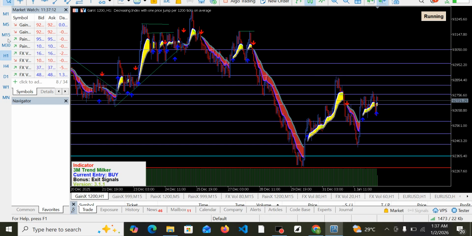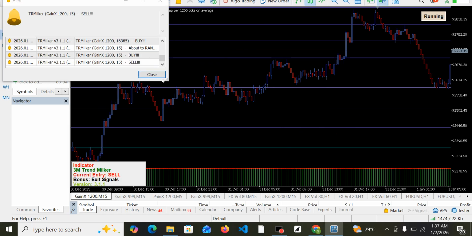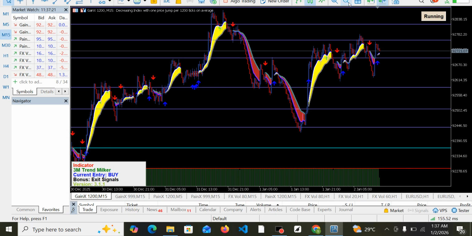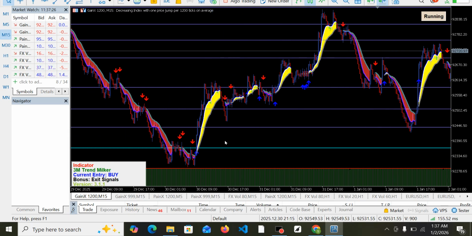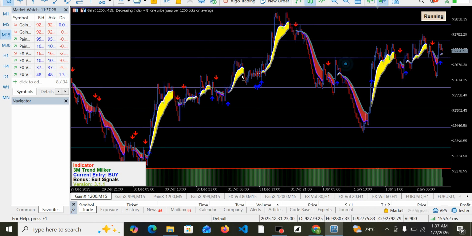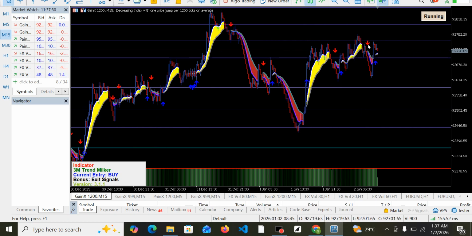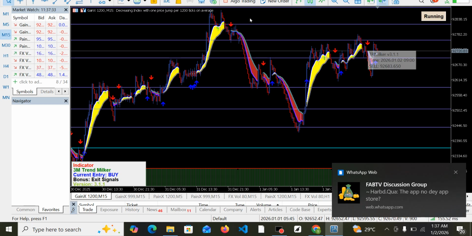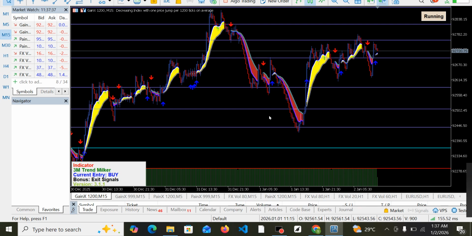Of course you can now take it back to the second time frame, which happens to be 15 minutes. Check if 15 minutes is also on the same trend. If it is, then you are good to go. You can see 15 minutes had also been on an uptrend right from here to this very moment, with a major pullback at this point, and of course it is going back up again. Like I said, if it should break out from here, then it means that it's going to buy more. So this shows that 15 minutes is also on an uptrend at the moment, guys. So that's very cool.